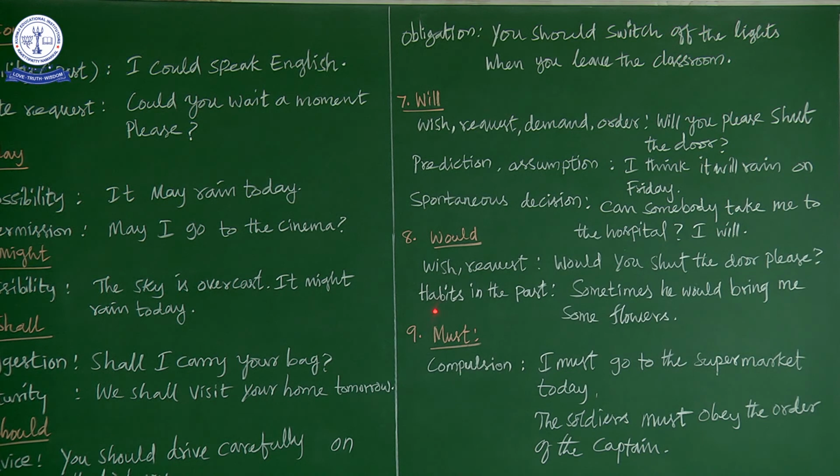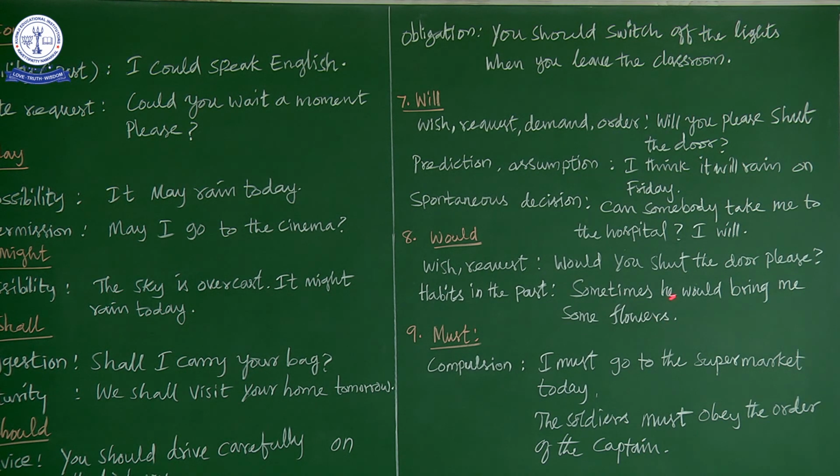And another very important usage of would is habits in the past. So already I told you would is the past tense of will. Okay, that is one thing. Another, if you want to say a past situation which is habitual, which is regular in the past, you can go for would. That is, sometimes he would bring me some flowers.